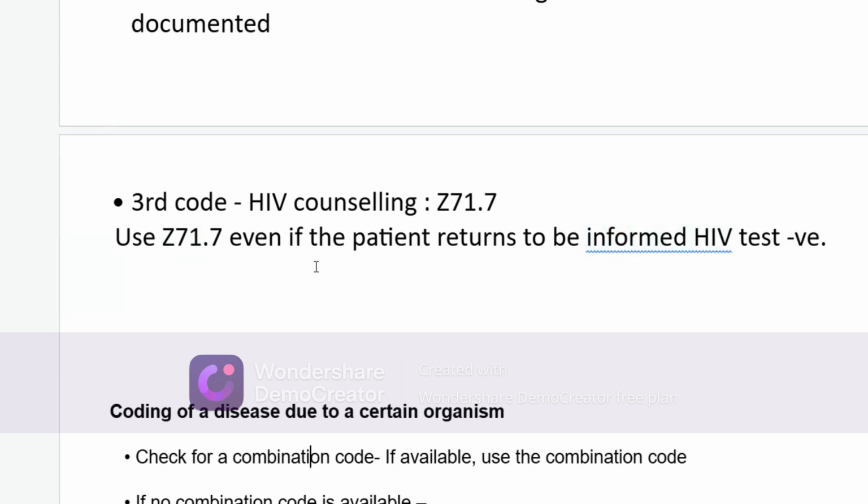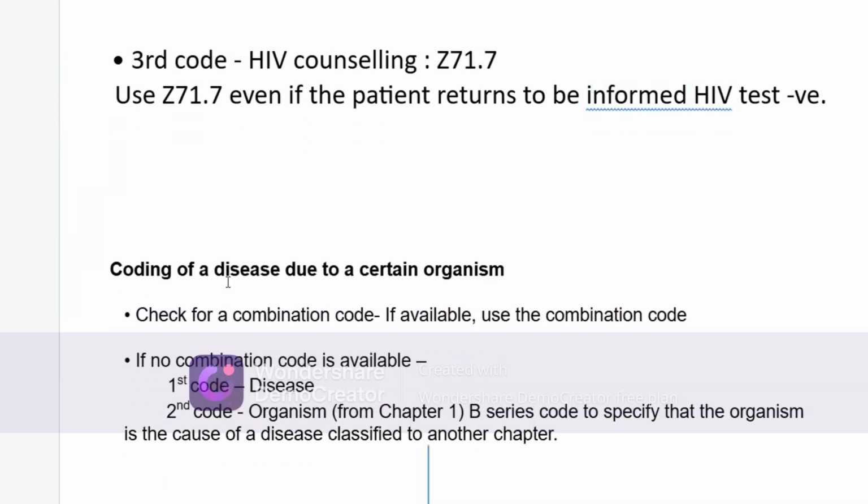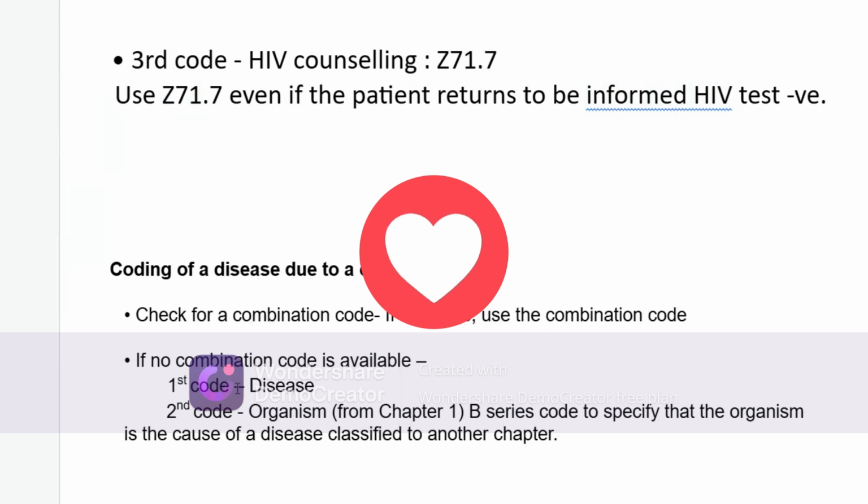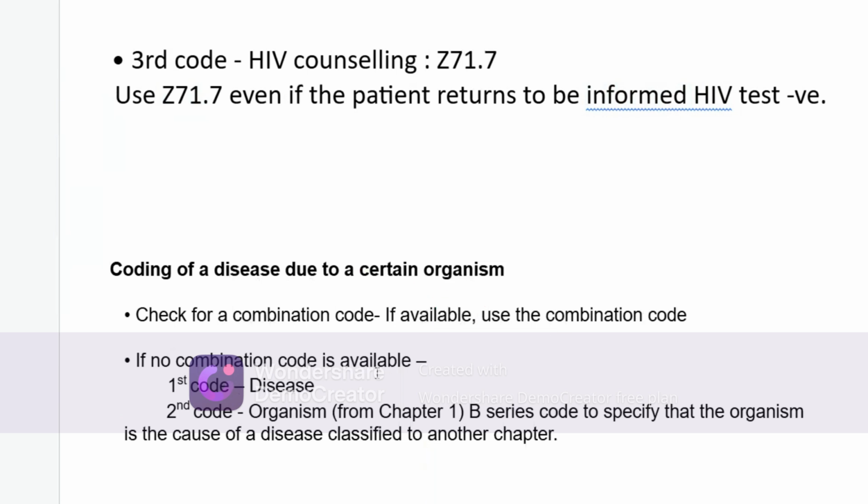Okay. Coding guidelines are also there. Let's see. Coding of a disease due to certain organisms: check for a combination code. If available, use the combination code. If no combination code is available, code the disease first, and second code the organism from Chapter 1, the B series codes for specific organisms in the case of diseases classified in another chapter. It means viral, bacterial, antifungal, this kind of code is there. So those codes start with B95, B96, B97. So we are coding separately.